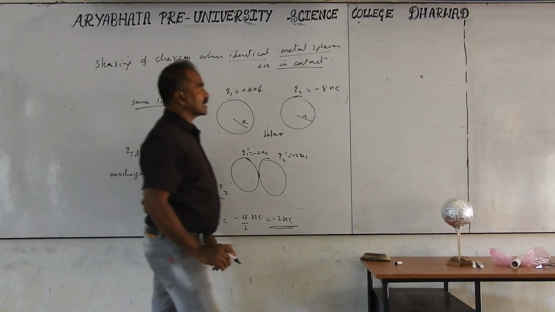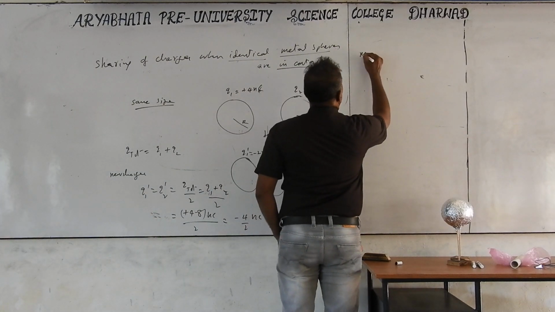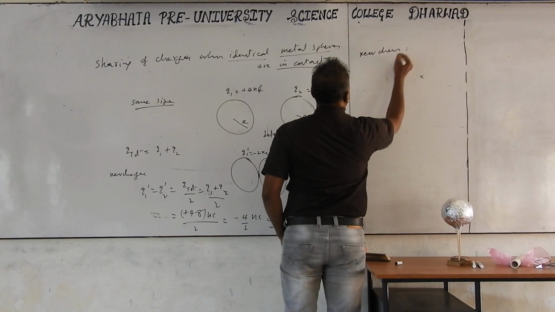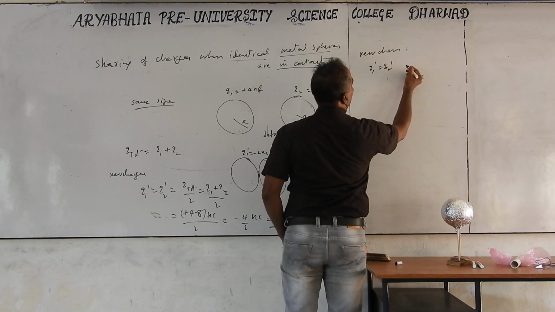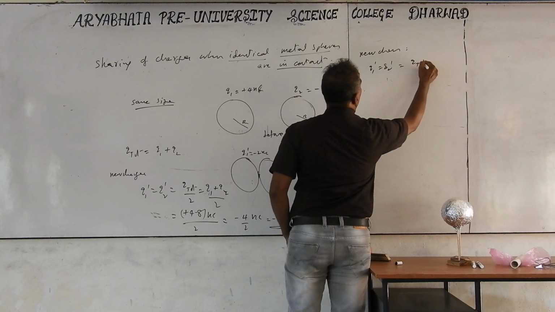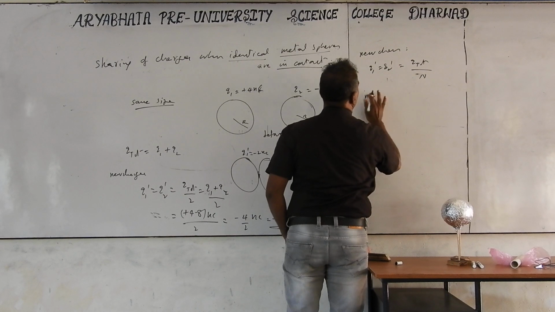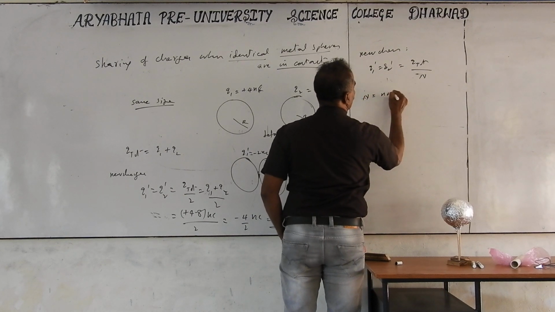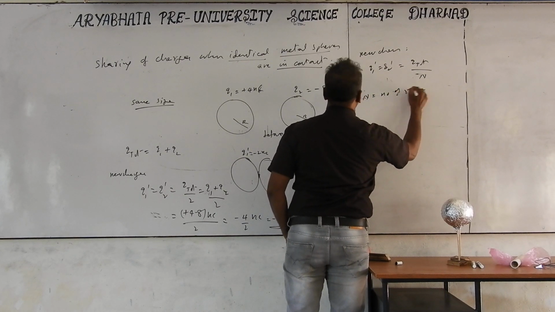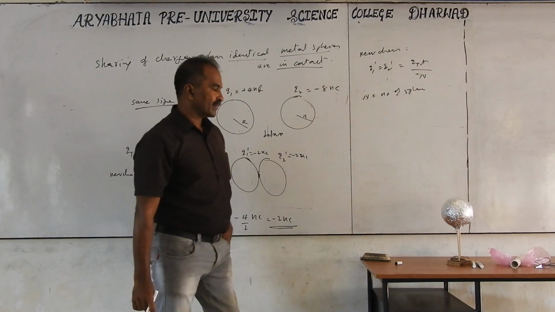So the new charges formula is: Q1 prime equals Q2 prime, and for n objects, it equals Q total by N, where N is the number of spheres, identical spheres compulsory.